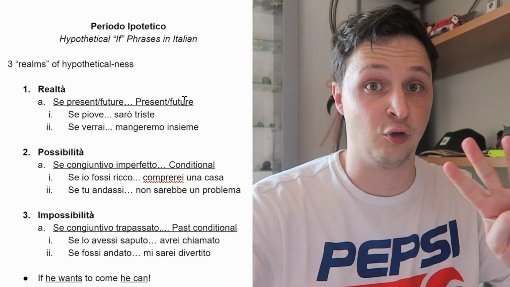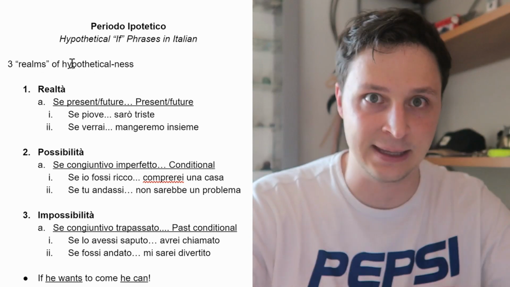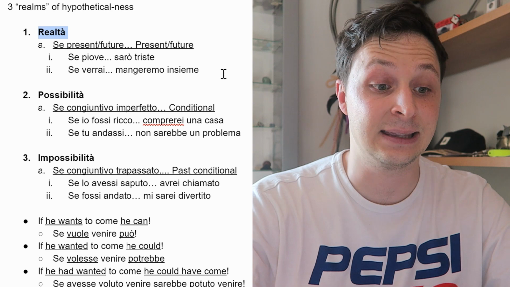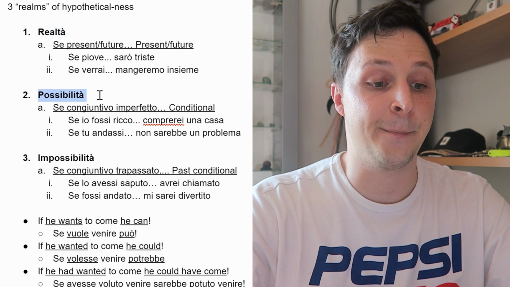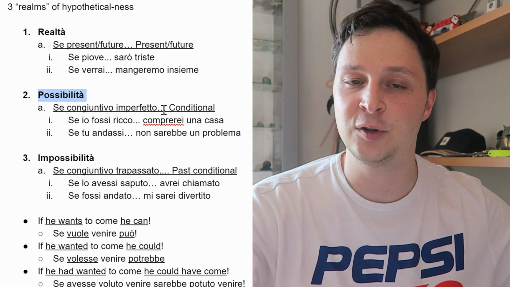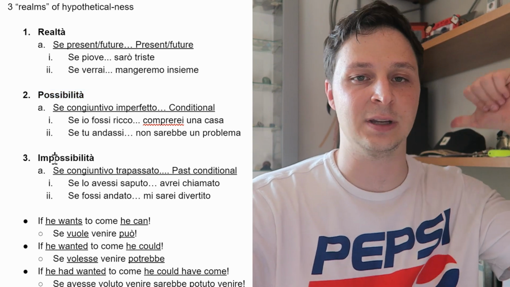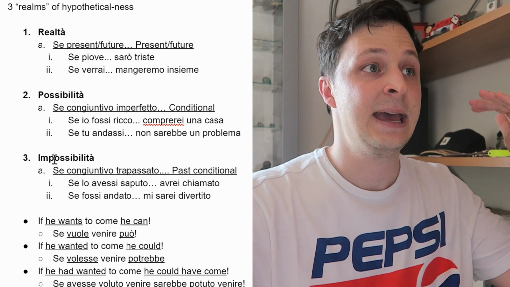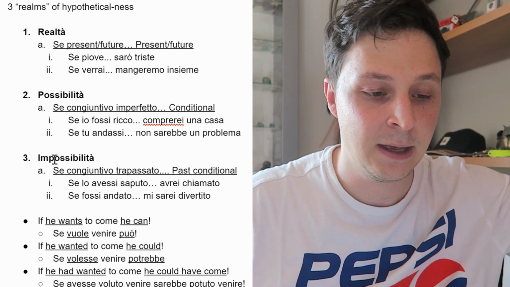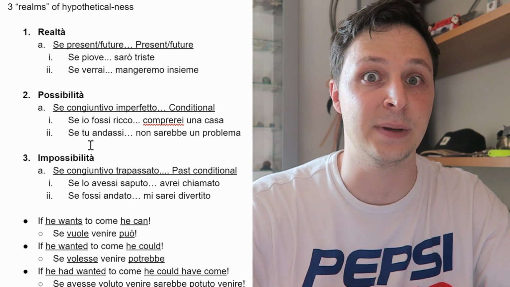So there's really three ways to define the hypothesis of these sentences. The first one is just the reality, realtà, or is it a possibilità? Is it a possibility, something referring probably to the future, or is it actually an impossibilità? This is usually a hypothetical of the past, like if I had gone, I would have blah blah blah. So the construction for each of these sentences is of course a little bit different.